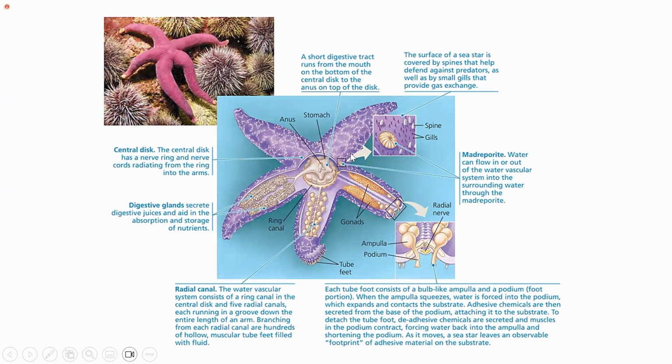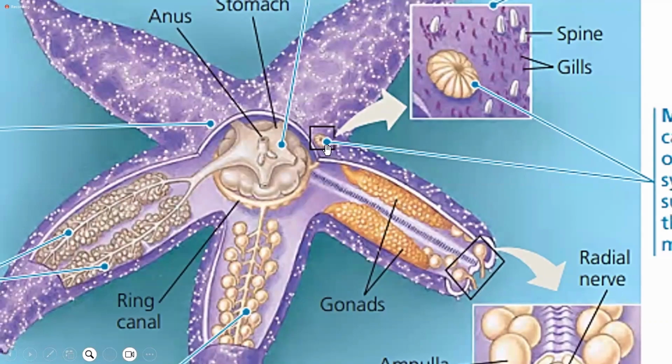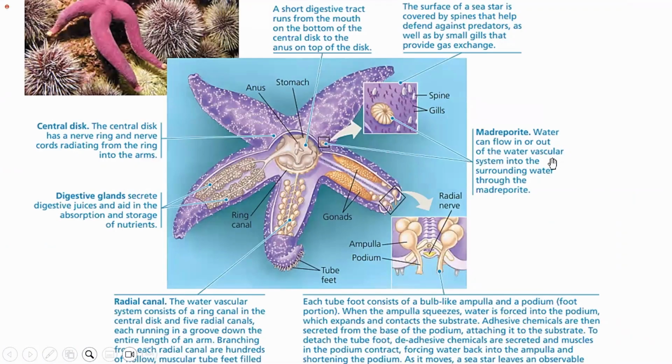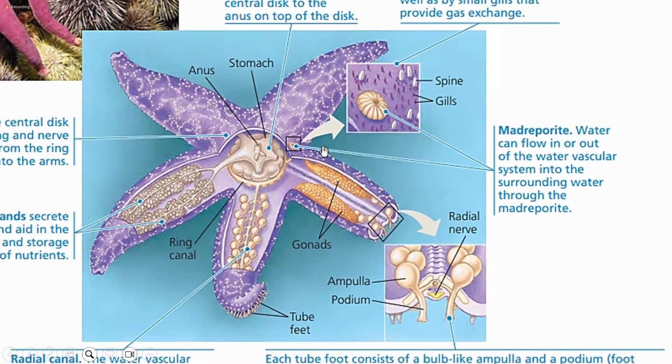You can see here, it has 5 arms, and this is the madreporite. If I zoom into this structure, this is the madreporite, which is the sieve-like structure. Through the madreporite, water can flow in or out of the water vascular system into the surrounding water. So this is a zoomed in image of the madreporite, which is surrounded with the structure. The arm has the spines and the gills, the gills allow for respiration and the spines allow for protection.